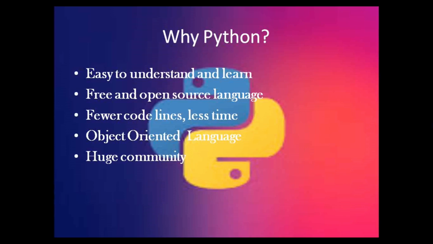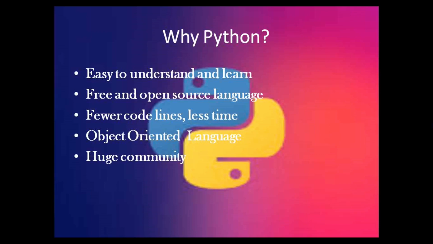The next advantage is object oriented language. Python is an object oriented language. Now what is an object oriented language? There are a number of programming languages. We have procedure oriented languages, and then there are object oriented languages. In object oriented languages, children, your entire program will consist of different objects. Let's say you have a pencil box. In the pencil box there are different articles which you put. There are different pens, pencil, eraser, sharpener. So all these individual components are different objects of your box.